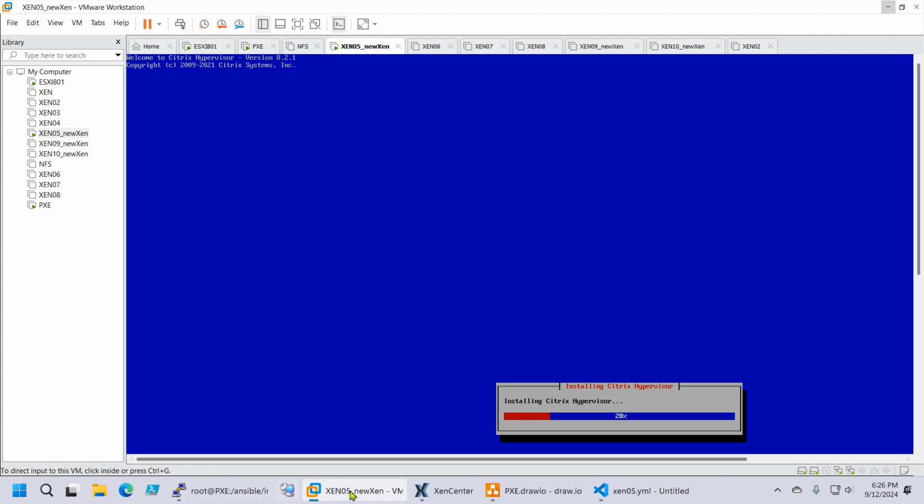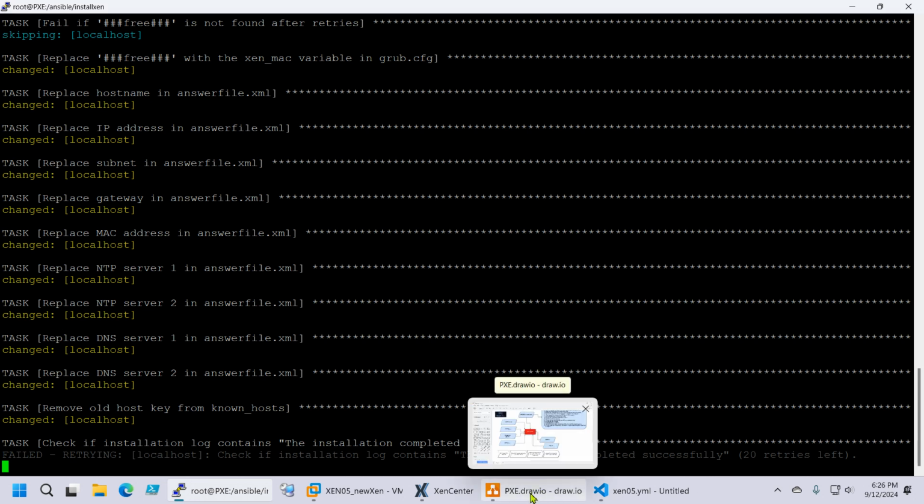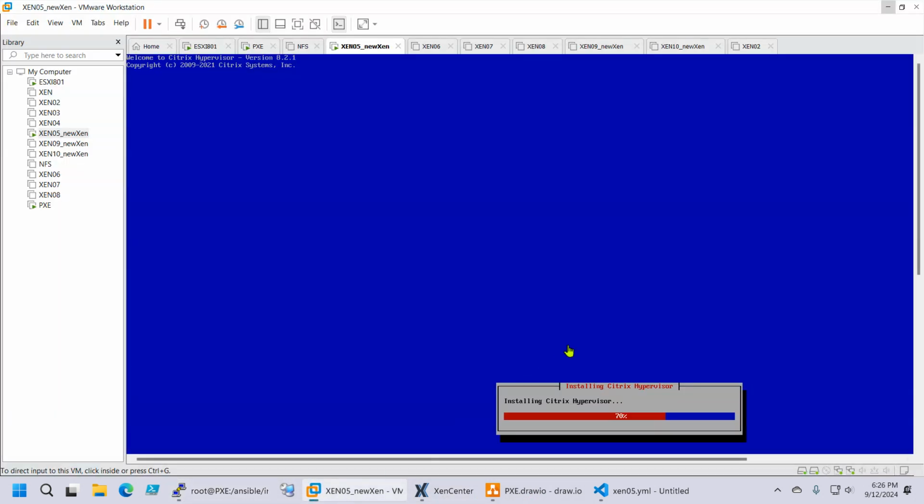Now I've seen in my playbook that sometimes it sees this text and it jumps to the next task, but for this I've implemented a wait period, because in a production environment, your host will not reboot as fast as it reboots here in my virtual environment.